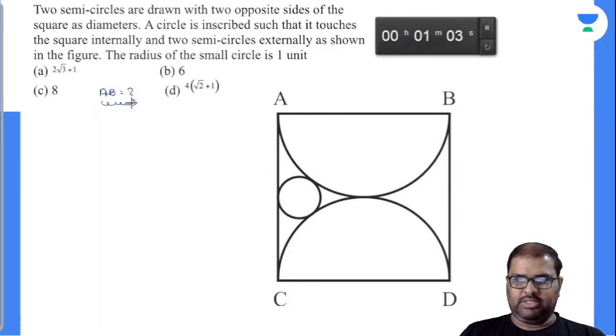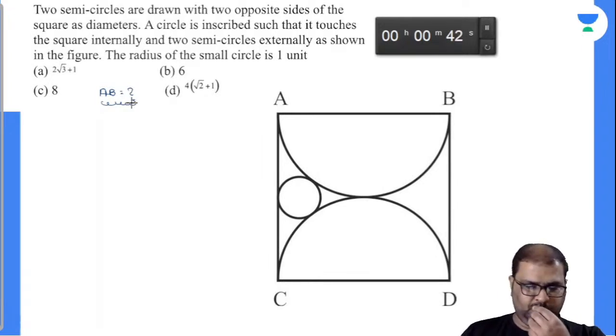Two semicircles are drawn with two opposite sides of the square as diameters. A circle is inscribed such that it touches the square internally and the two semicircles externally, as shown in the figure. The radius of the small circle is 1 unit. You are asked to find out the AB length. A similar type of question we have solved in the previous class, in the second geometry class.